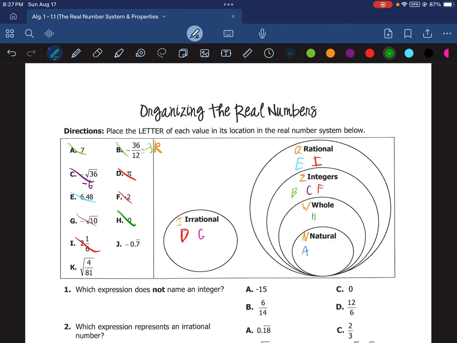Next up, we have J. J is negative 0.7 repeating. A decimal that repeats is rational. And last but not least, K, the square root of 4 over 81.